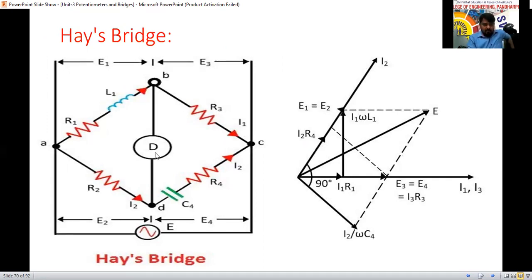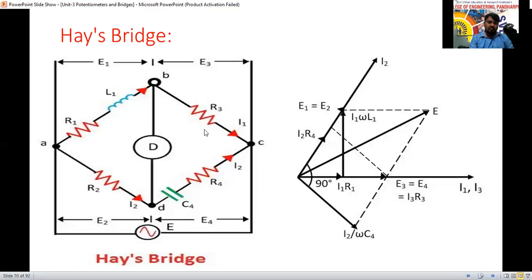So the phasor diagram we'll discuss here. The voltage drop across branch 1, Z1, is nothing but E1 we have considered. Voltage drop across the branch Z2 is called E2. Voltage drop across the branch Z3 is called E3. Voltage drop across Z4 is called E4. The total voltage is E here now. It is a combination of resistance and capacitance. Based on that, whether the current is leading or lagging, we are going to discuss.